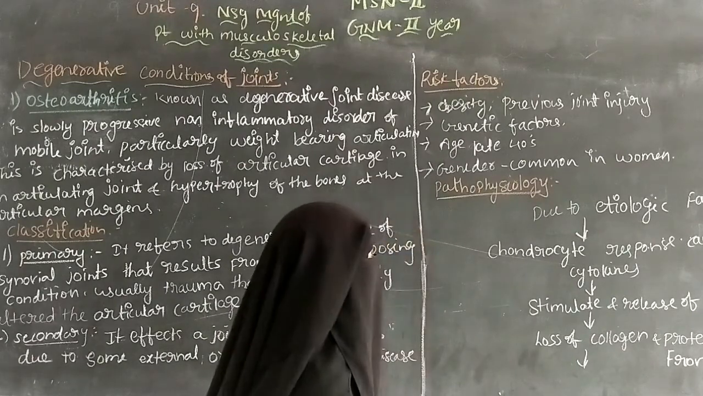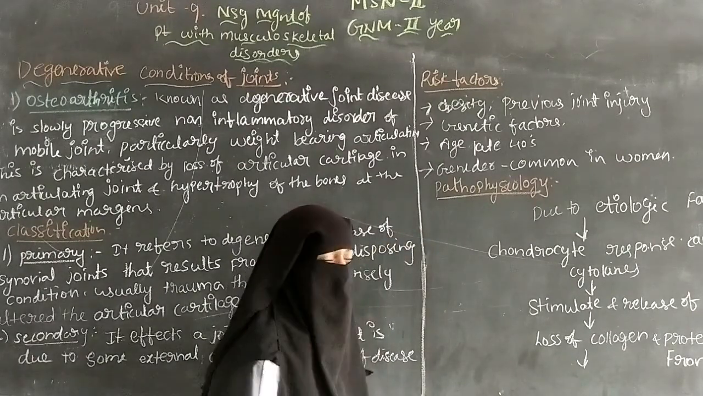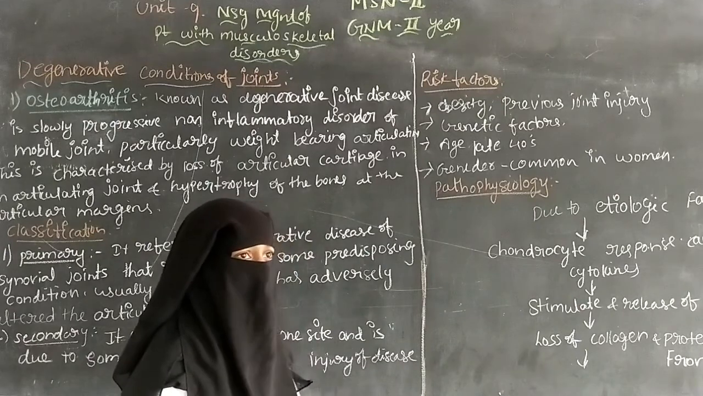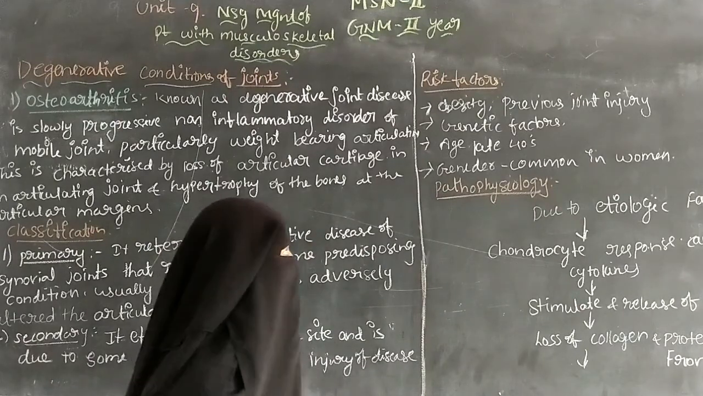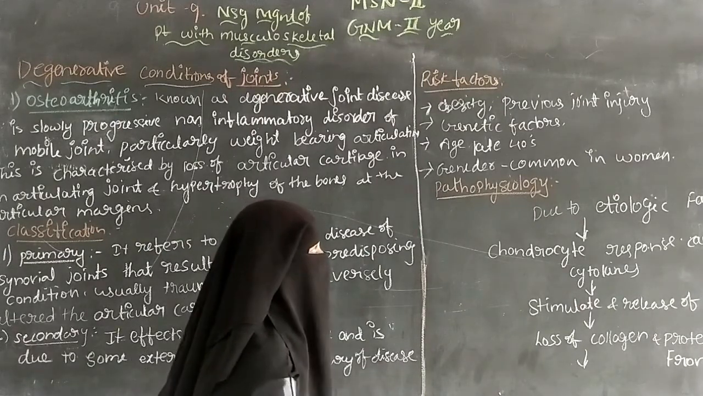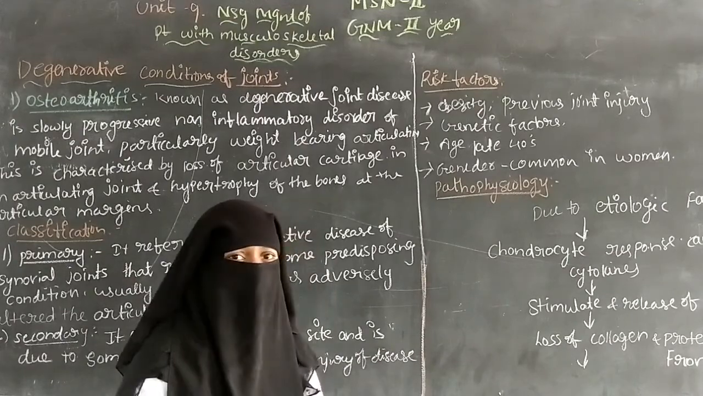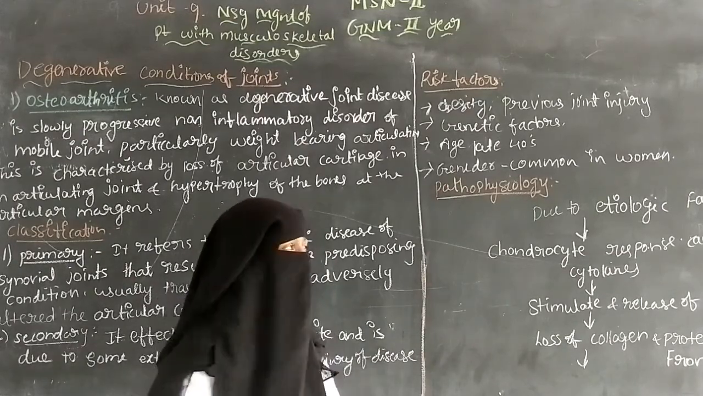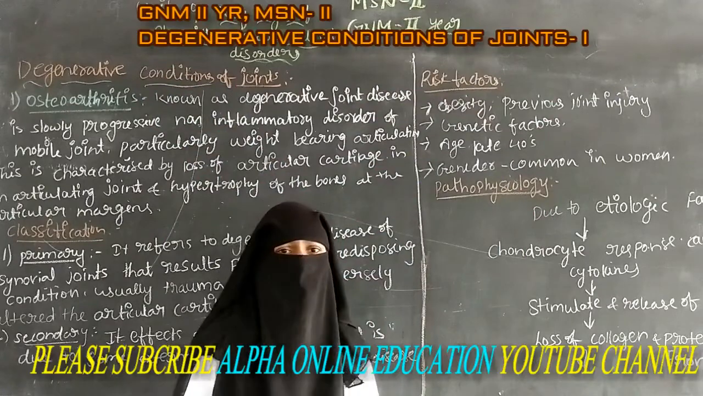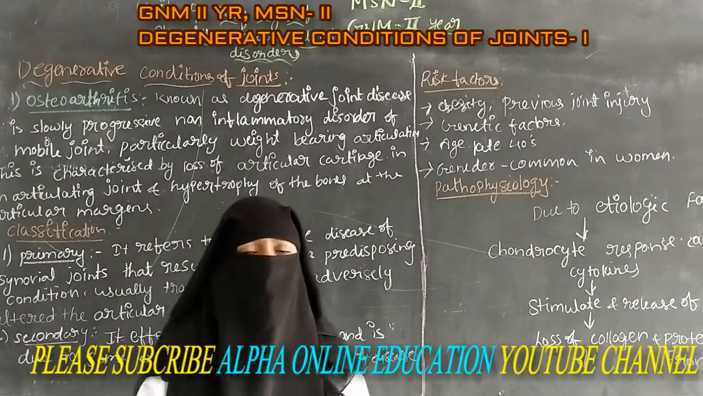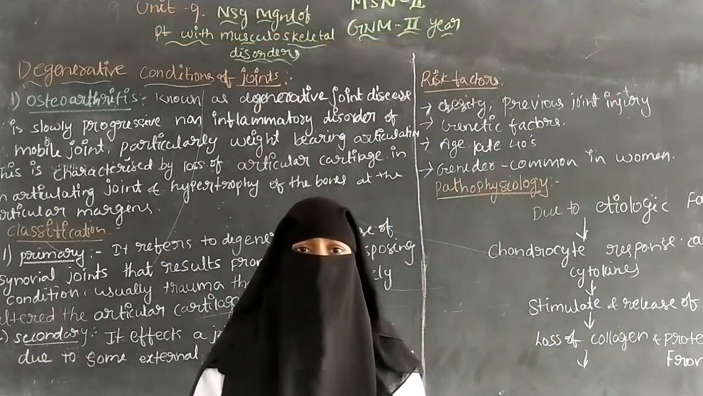So that is about the risk factors. It may be because of obesity, which means being overweight, previous joint injury, genetic factors, age more than 40 years, and gender, as it mostly affects women when compared with men.